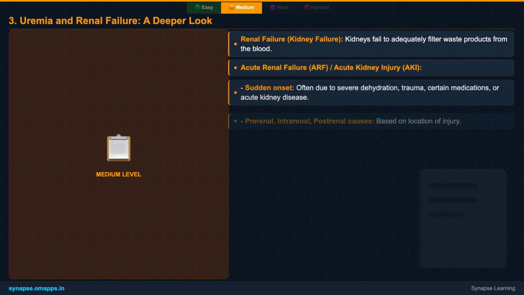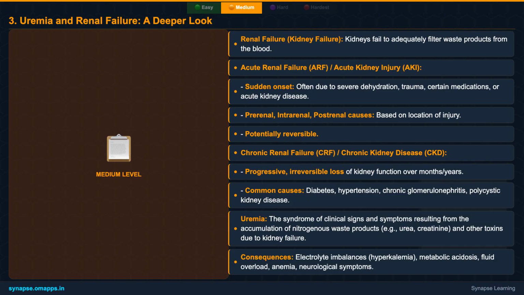Finally, for our medium-level content, let's take a deeper look into uremia and renal failure. Uremia is a severe symptom of renal failure where toxic waste products accumulate in the blood. We'll explore the pathophysiology, understanding how impaired kidney function leads to this buildup. We'll also distinguish between acute renal failure, which has a sudden onset, and chronic renal failure, which develops slowly over months or years, often leading to irreversible damage. Grasping these differences is vital for NEET.